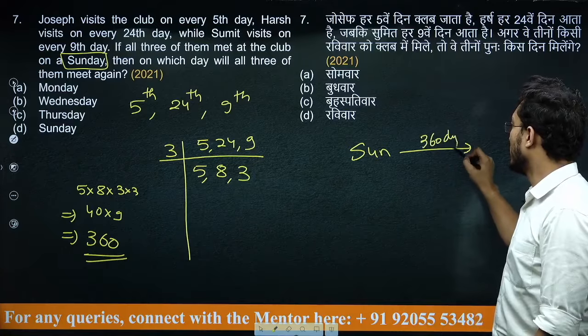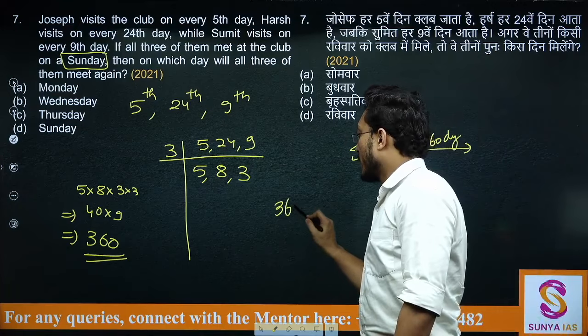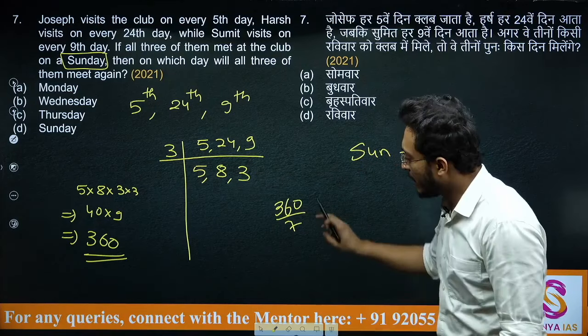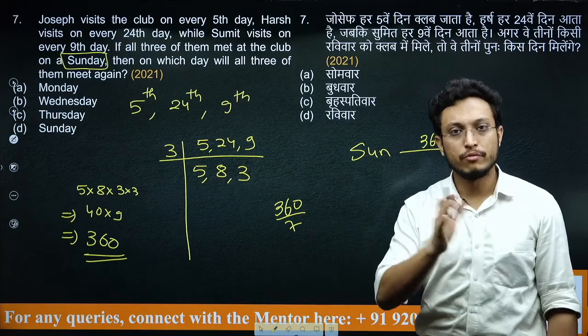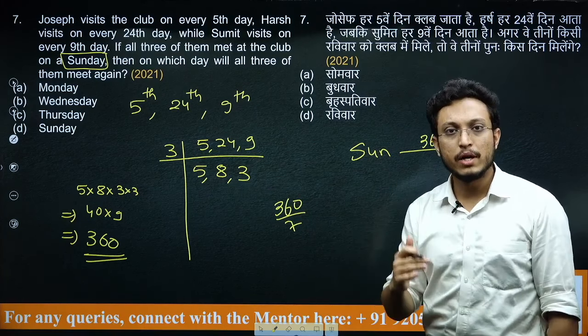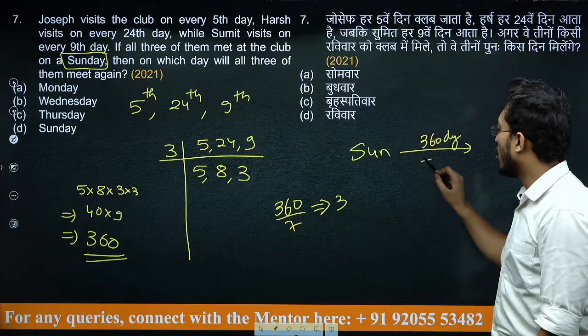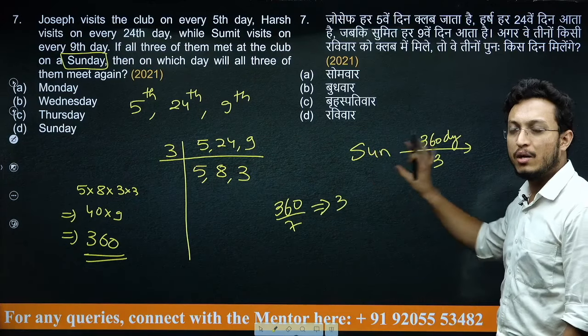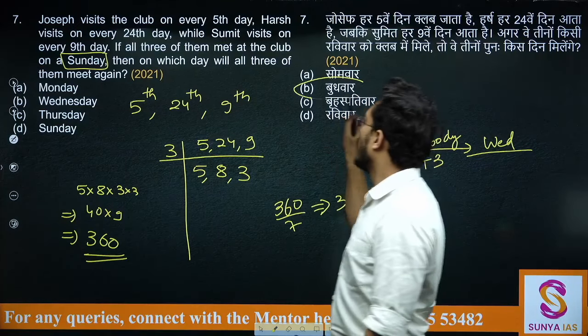How do I find it? After 360 days, just divide by 7. If you are dividing it by 7, you can directly divide 350 by 7. You will be left with 10 remainder. 10 by 7 will leave you with 3 as the remainder. So only 3 odd days from here. Sunday plus 3 will be a Wednesday. They will meet again on a Wednesday.